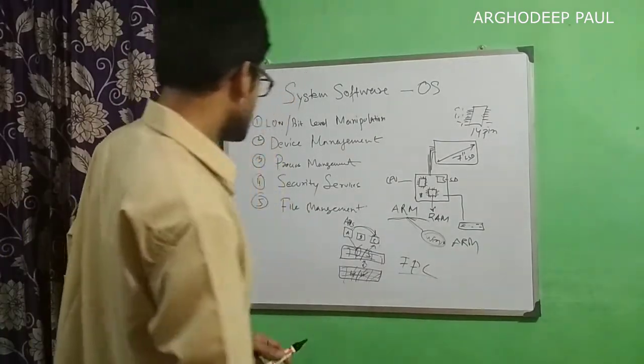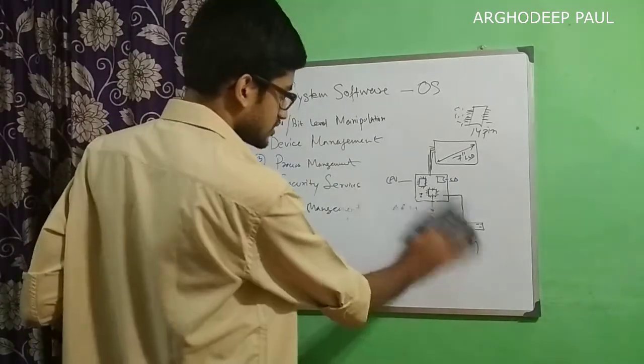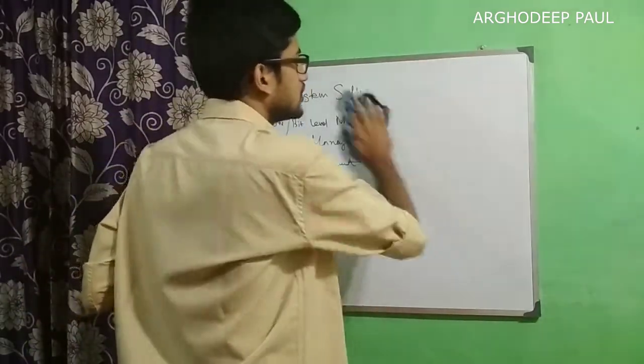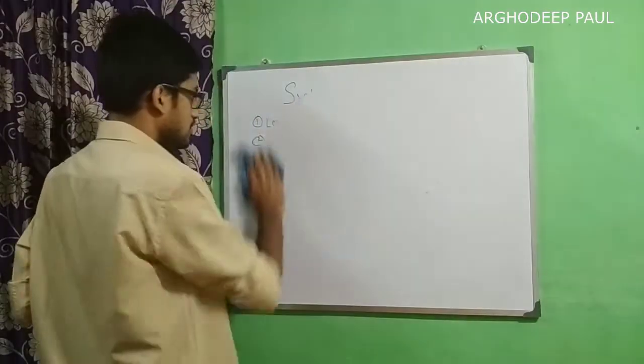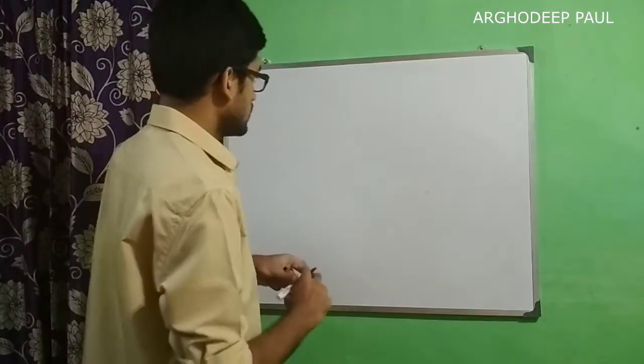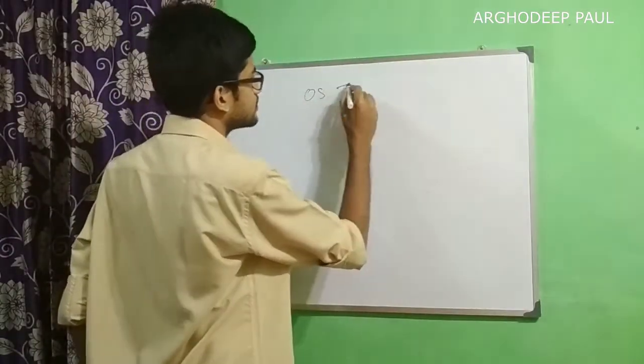So we will see the types of operating systems. OS types.